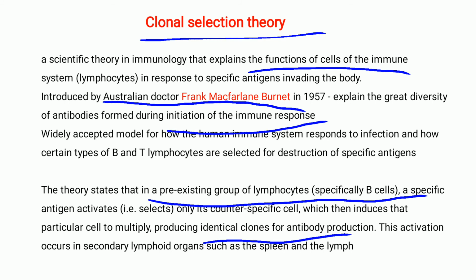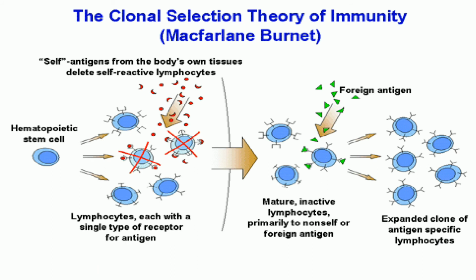This activation occurs in the secondary lymphoid organs. It does not occur in the primary, it occurs in the secondary lymphoid organ. So this is the clonal selection theory of immunity, which was given by Burnet.